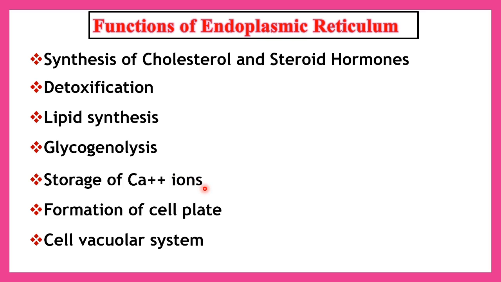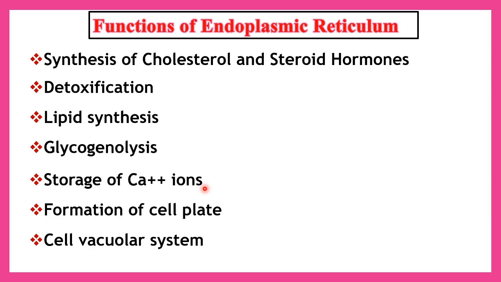Calcium ions are important molecules involved in the muscle contraction process. The calcium ions present in the sarcolemma are transferred into the muscle and stored inside the sarcoplasmic reticulum. It is also involved in the formation of the cell plate. The pieces of endoplasmic reticulum at the stage of cell division form small bits called phragmoplasts. These phragmoplasts are involved in the formation of the cell plate.